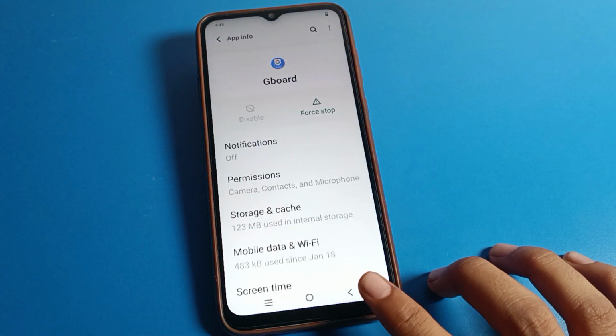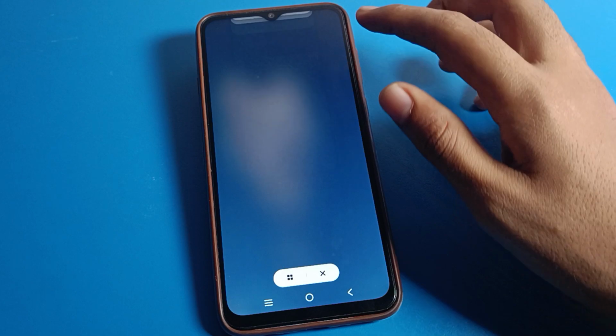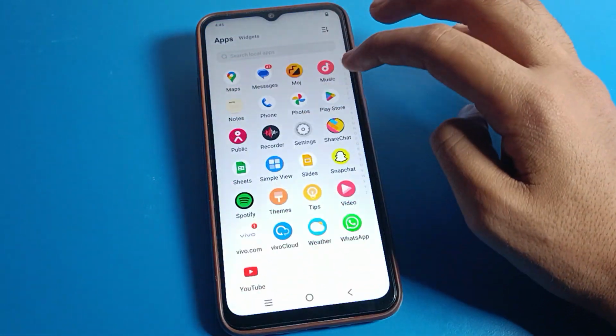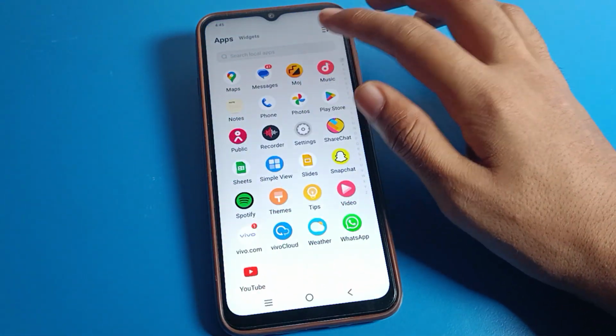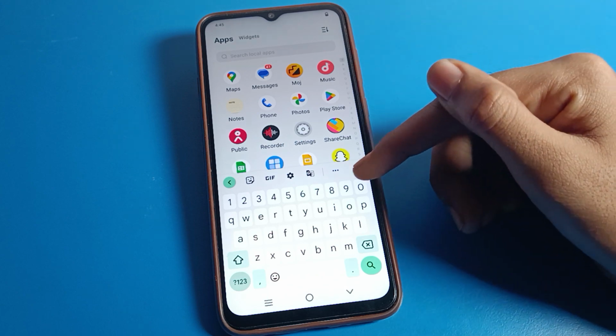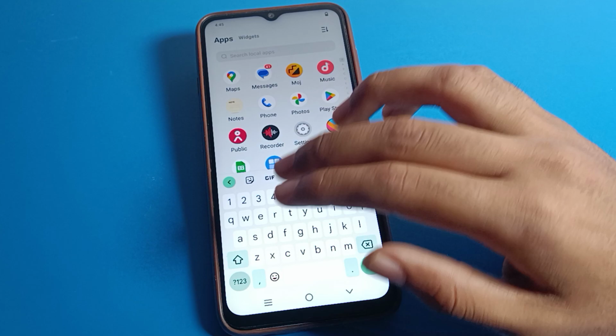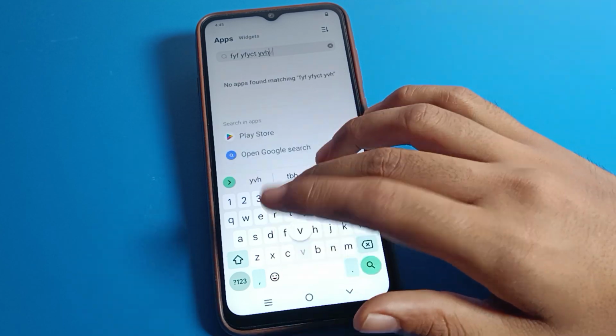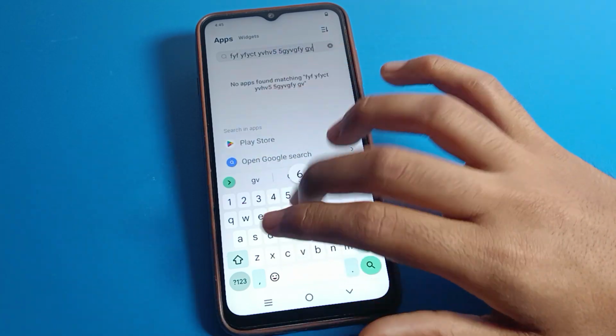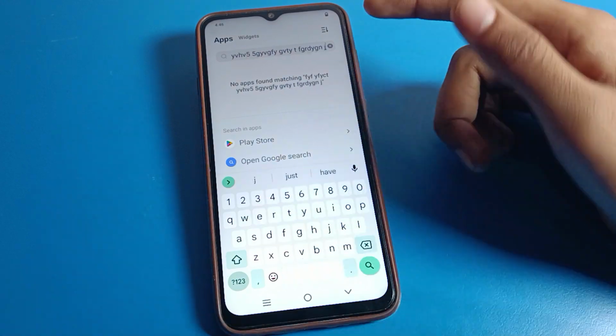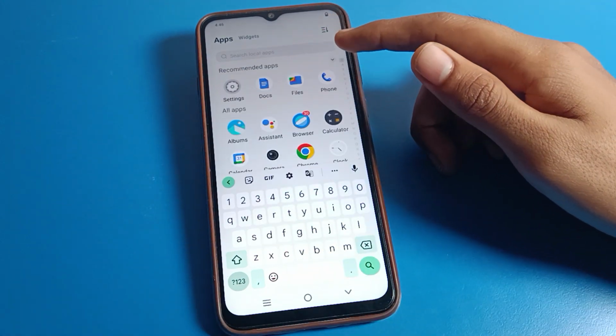And friends, now come back. Click on phone settings again, and now you can use your keyboard. Friends, you can use your keyboard settings without any lag problem. So friends, now we can use the keyboard without any lag problem.